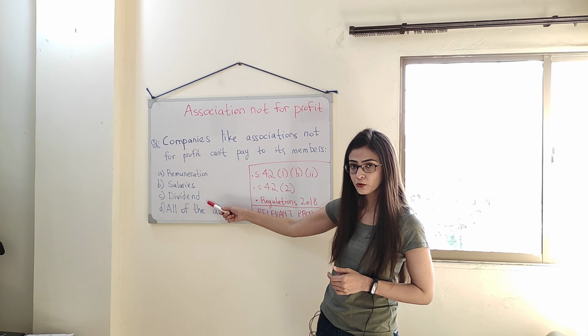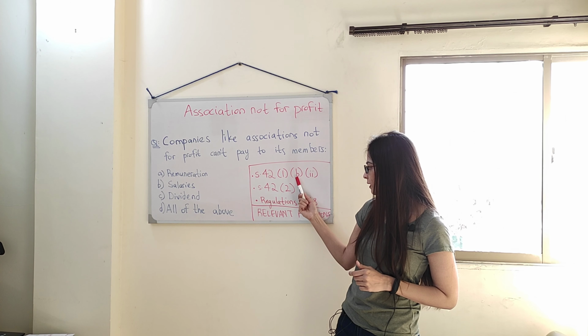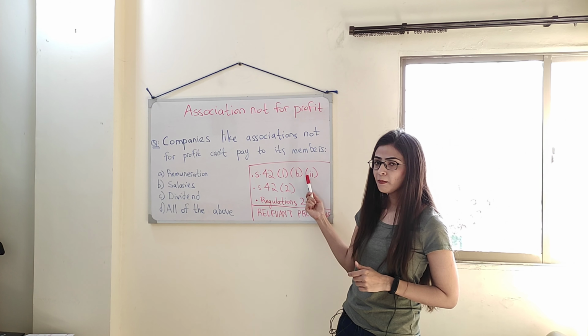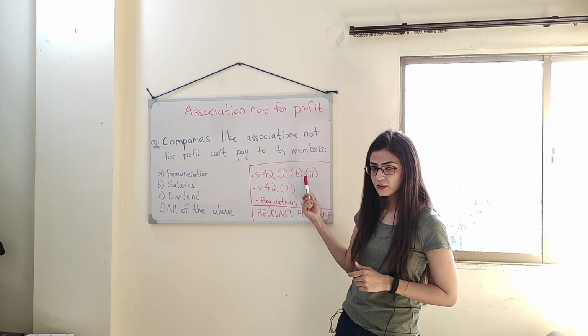Now at first glance, what most of my students thought is that the third option, dividend, is the correct answer, and the reason they thought this is because in one of my earlier classes, I had taught them that according to section 42 subsection 1 subsection B part 2 of the Companies Act 2017, members are prohibited from being paid dividends out of the profits of the company.